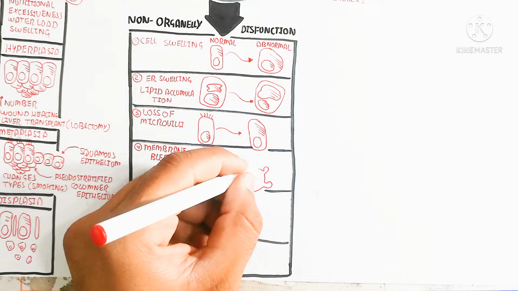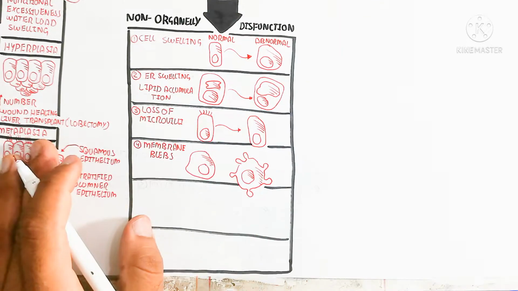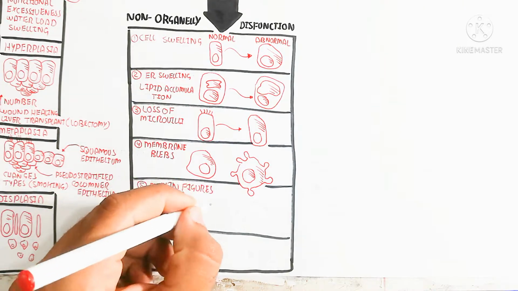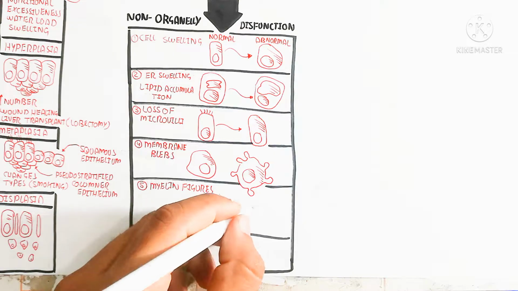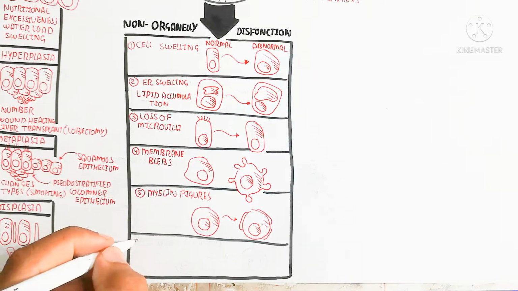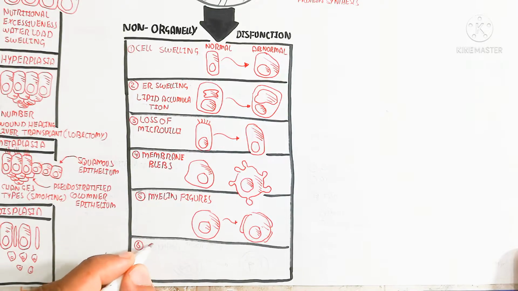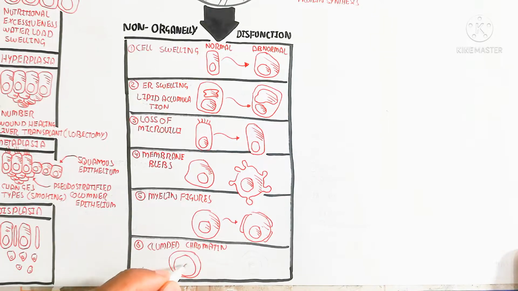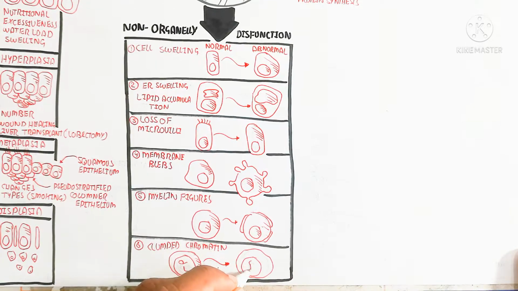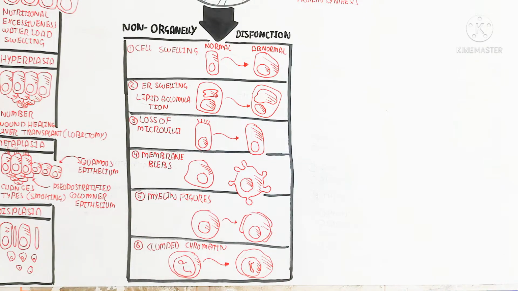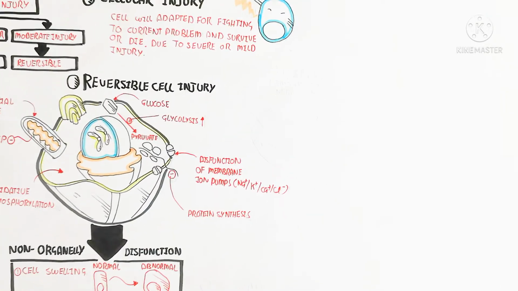So here membrane blebs will form. This membrane outgrowth can again be reversible. The membrane blebs will disappear again, for example after inflammation or other causes. Then myelin figures can be created, where myelin protein will be wrapping around the cell. The clumped chromatin again can be reversible.